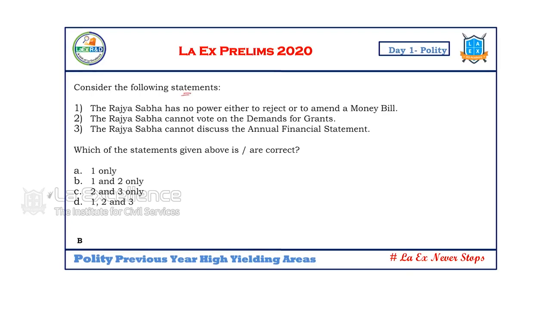Now, legislature question. The Rajya Sabha has no power either to reject or to amend a money bill. Obviously, that is the biggest challenge of Rajya Sabha. Three statement question. Now, Rajya Sabha cannot vote. He is asking for correct statements. Let's not deviate from the procedure. Vote on the demands for grants. True, only Lok Sabha can vote on the demand for grants.